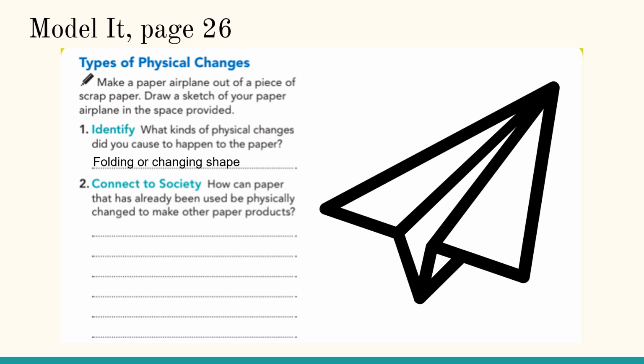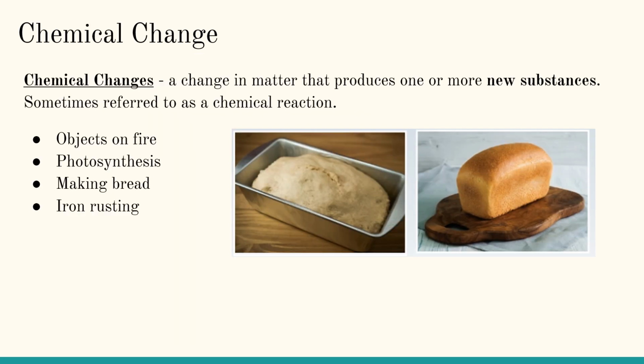It's still paper though. How can paper that has already been used be physically changed to make other paper products? So it can be shredded to make pulp, to make new paper, cardboard, and other products. Chemical changes. So a chemical change, on the other hand, is a change in matter that produces one or more new substances, sometimes referred to as a chemical reaction.